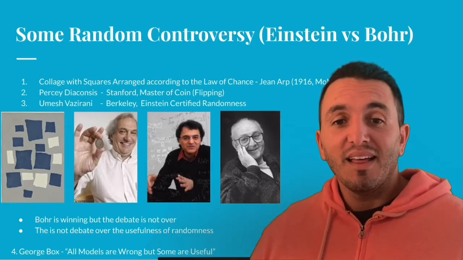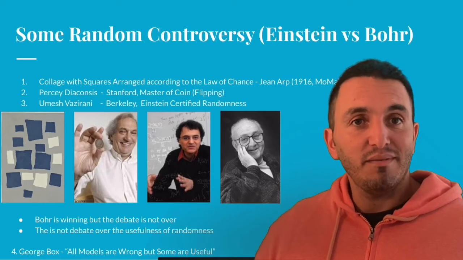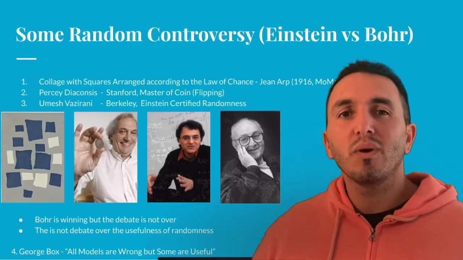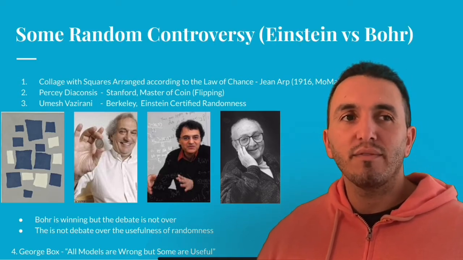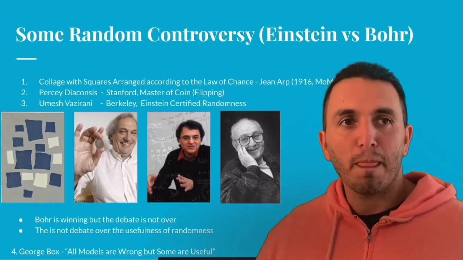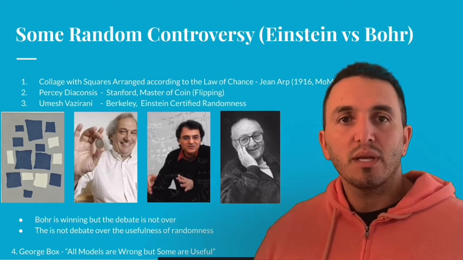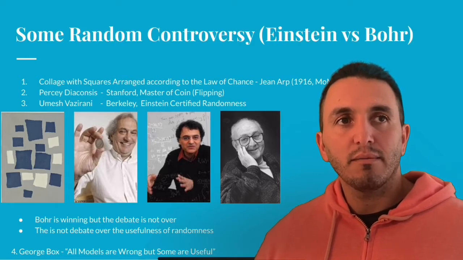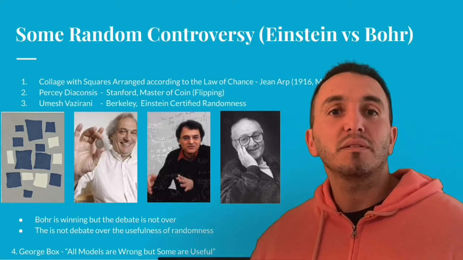So it's a big statement for our reality. It's also one that I think, even though I would say Bohr's model has definitely been accepted, is not a debate that there's true consensus on.